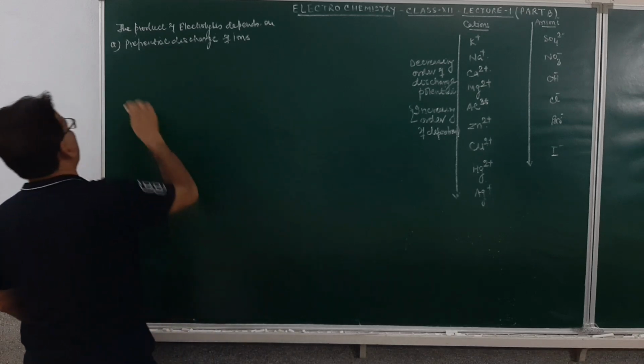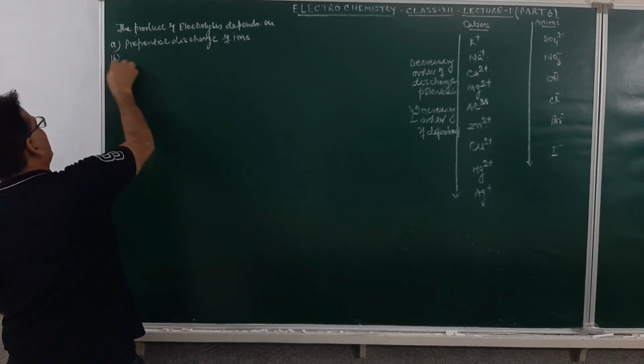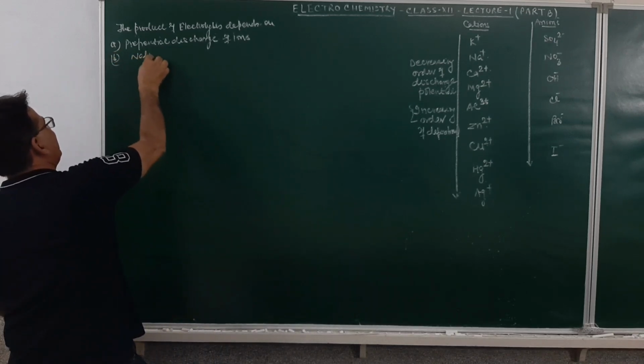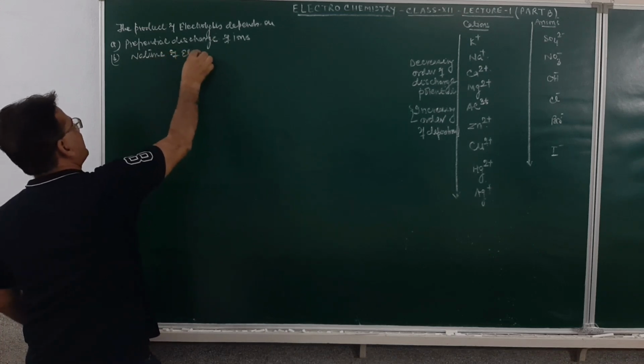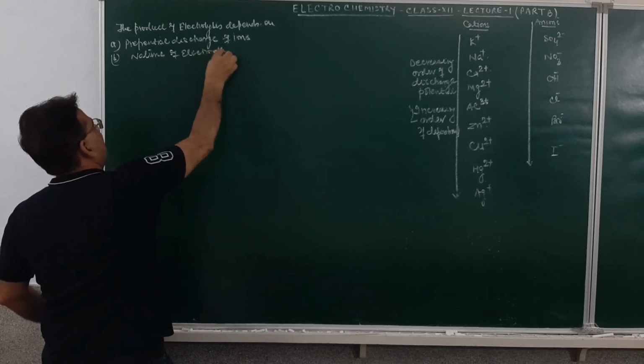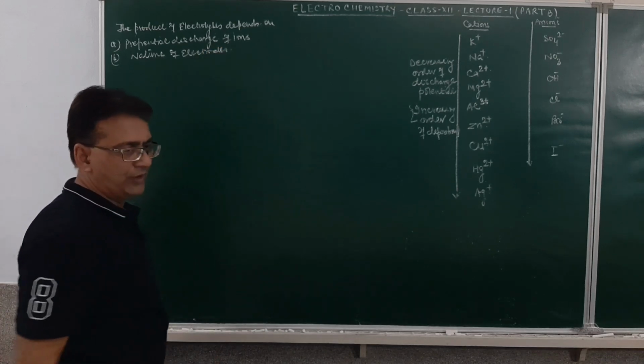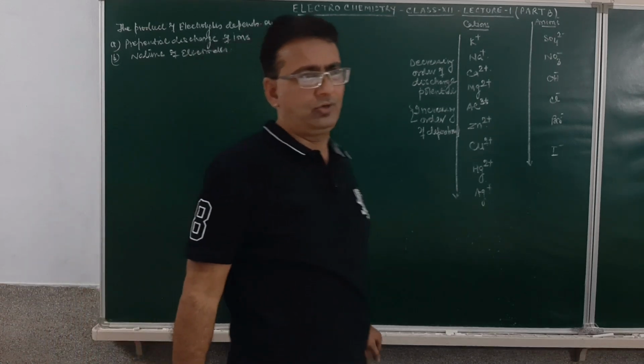Then it also depends on the nature of electrodes. It depends on the preferential discharge of ions and the nature of electrodes.